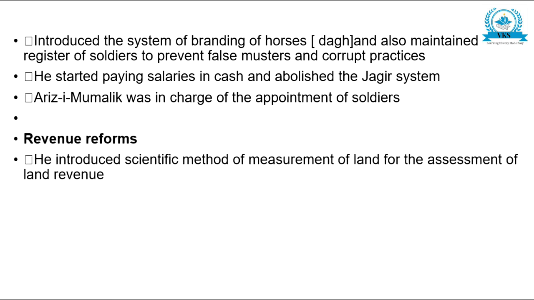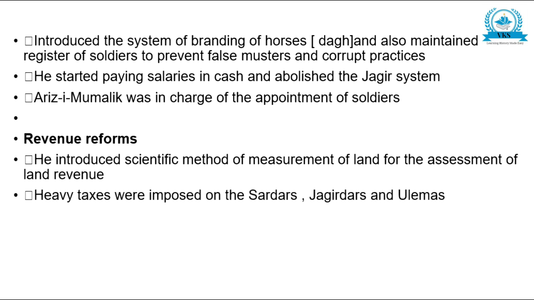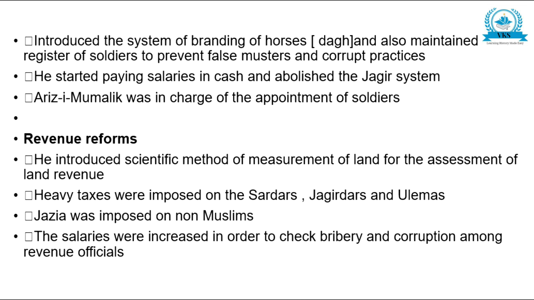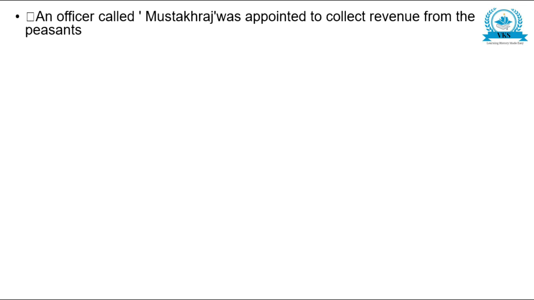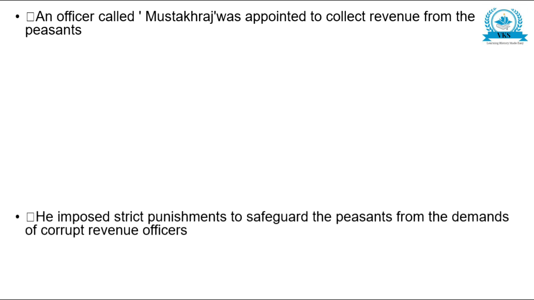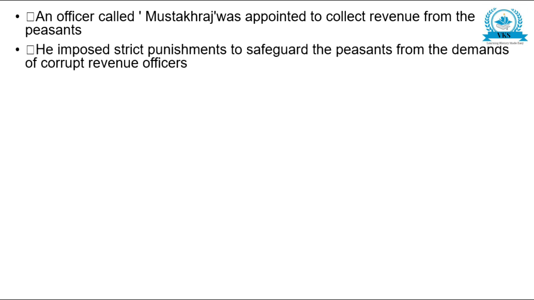Revenue reforms: he introduced a scientific method of measurement of land for the assessment of land revenue. Heavy taxes were imposed on sardars, jagirdars and ulemas. Jizya was imposed on non-Muslims. Salaries were increased in order to check bribery and corruption among revenue officials. An officer called Mustakhraj was appointed to collect revenue from the peasants. He imposed strict punishments to safeguard the peasants from the demands of corrupt revenue officers.